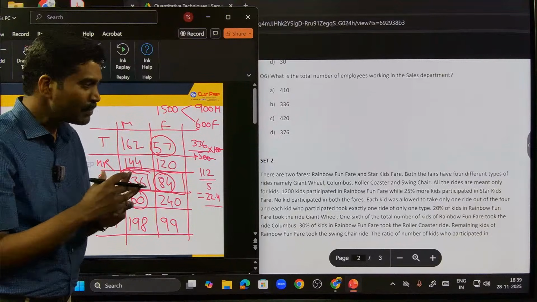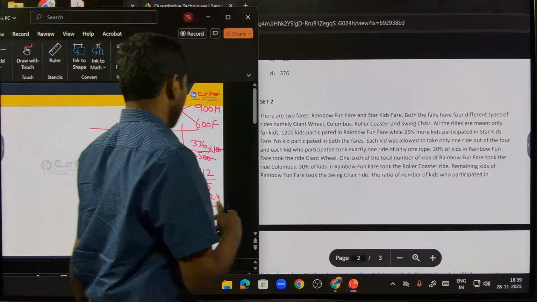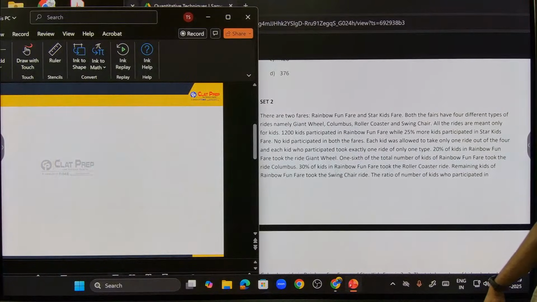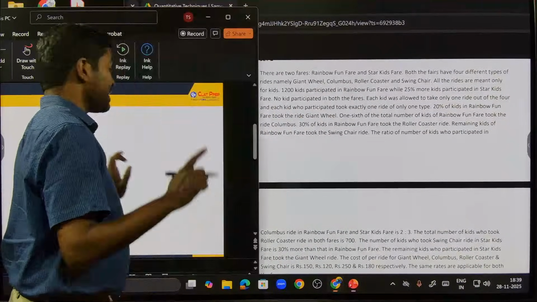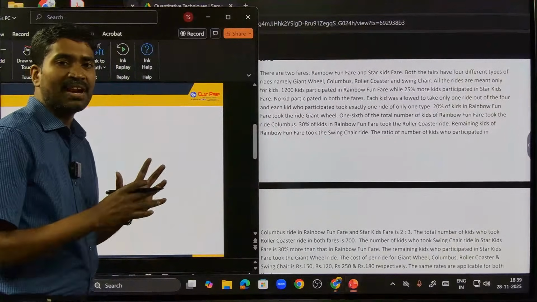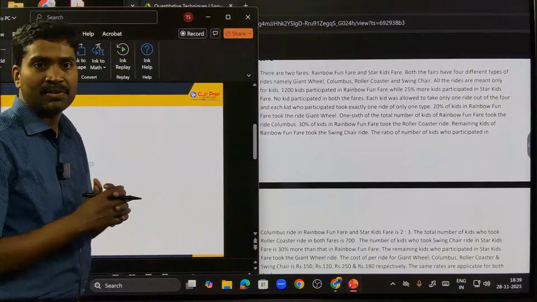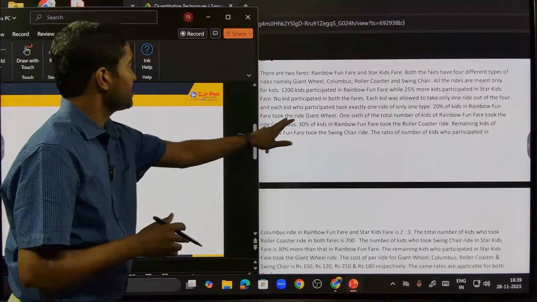Right, friends? Now, let's go to the second set. Yes. So, stay tuned till the end. Towards the end of the session, I'll take you through the weightage and the different topics that have appeared from Quant in the last few years. All right. So, this is the second set.